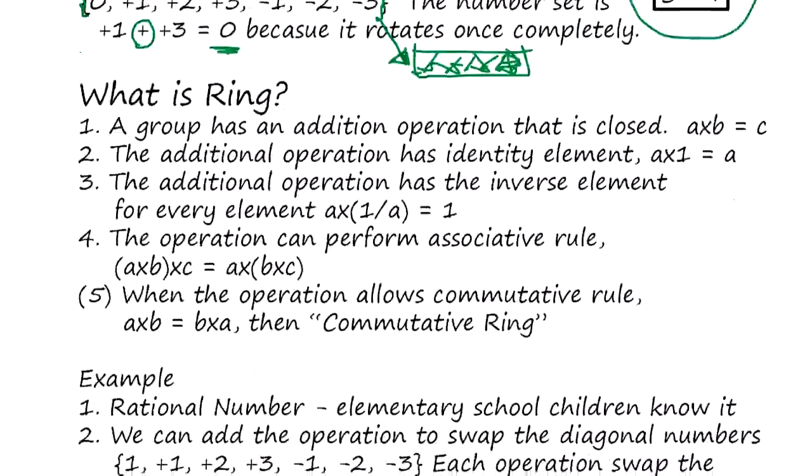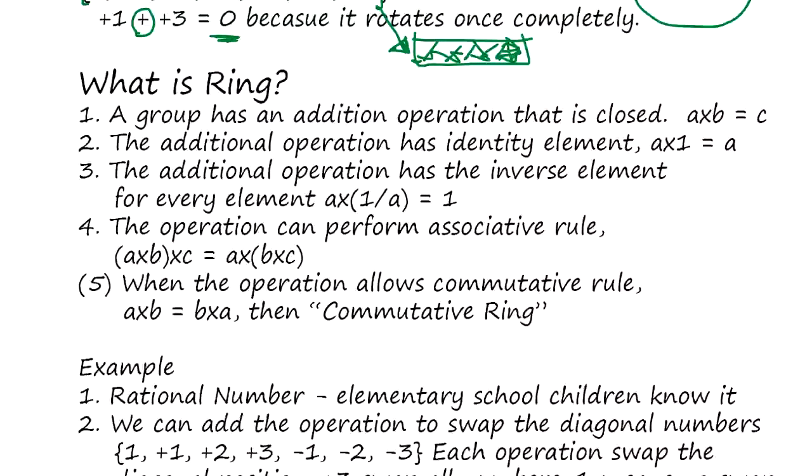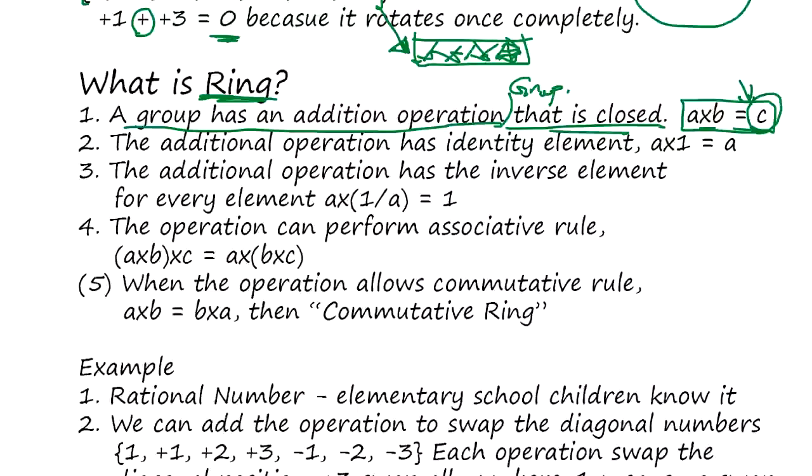Now let's upgrade the group to the ring. What is a ring? A ring is a group that has an additional operation. It must be a group first. The additional operation, something like multiply, A times B, is closed: it generates C, which is in the same set. The additional operation has an identity element. You operate, you get the same result: A times 1 is A.